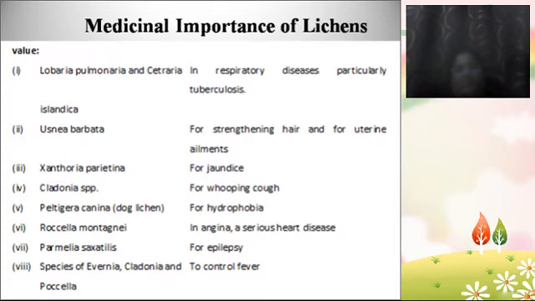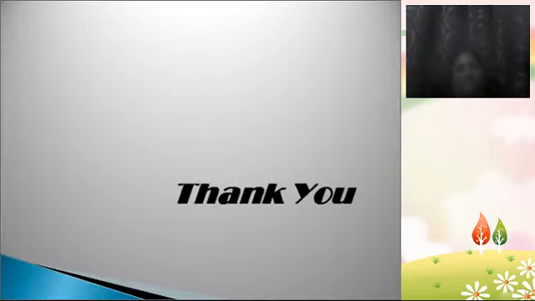Okay, so this is the brief explanation about the lichens. So I hope you are already revising the important topics for the exams, and I hope this lichens presentation is useful to you.